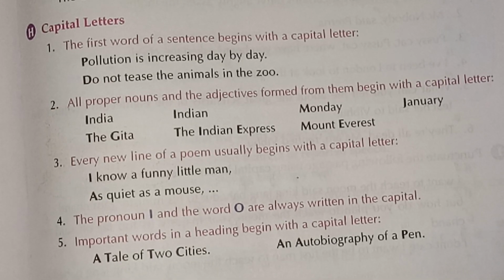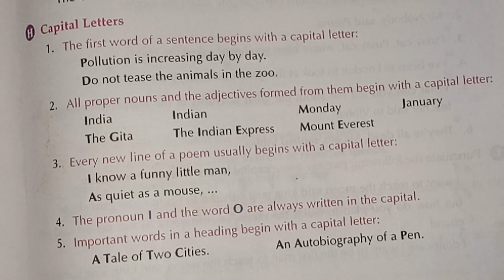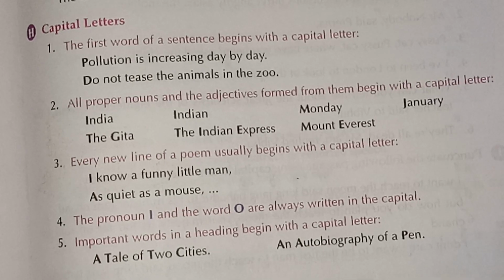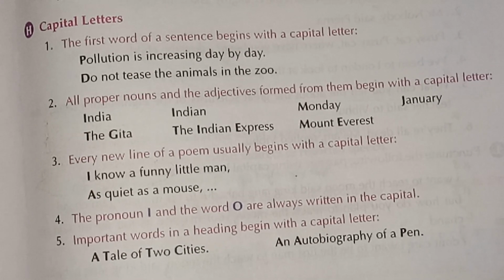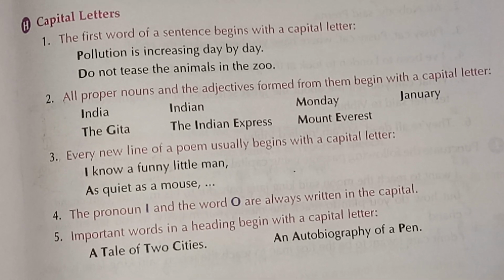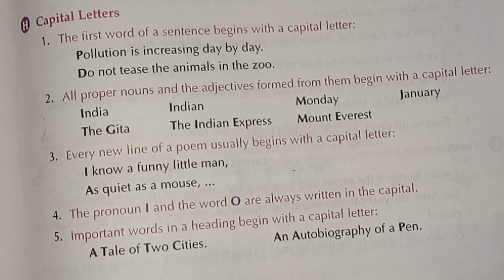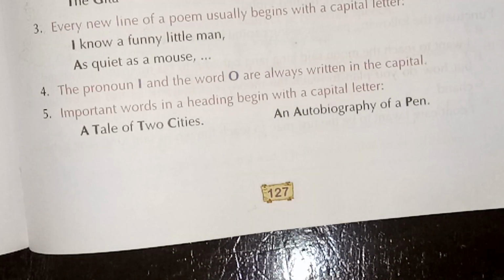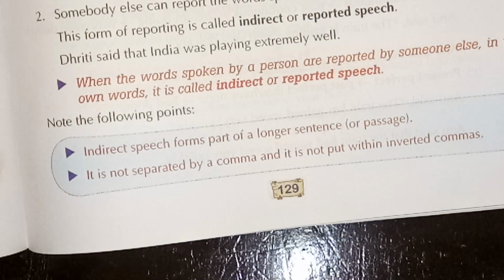Then important words in a heading begin with a capital letter, like A Tale of Two Cities. See here, important words are Tale, Two and Cities. Prepositions: when a preposition is used in a heading, we don't use a capital letter for it. We use only the small letter. Then An Autobiography of a Pen, again the preposition is in a small letter.